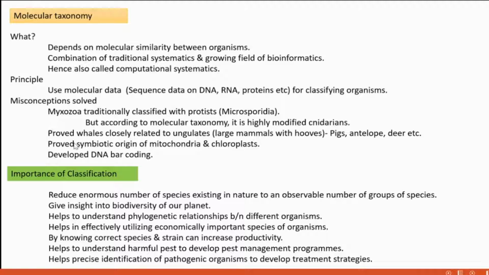And it also helps in developing DNA barcoding. DNA barcoding means, suppose in the case of human beings, there are 23 pairs of chromosomes. Chromosome number 1, 2, 3, 4, 5, till 23. Each one is taken and studied: what DNA each chromosome carries, what its sequences are. Understanding those details is called DNA barcoding. By knowing the DNA barcode of each organism, we can distinguish that organism very clearly from other species. Okay.